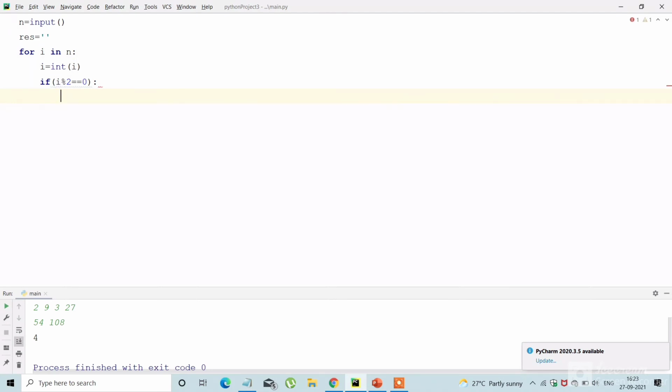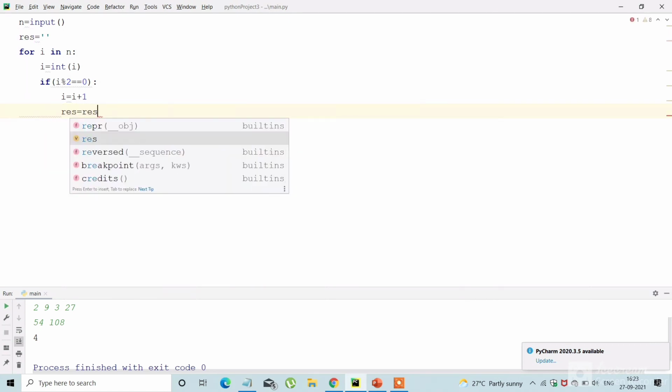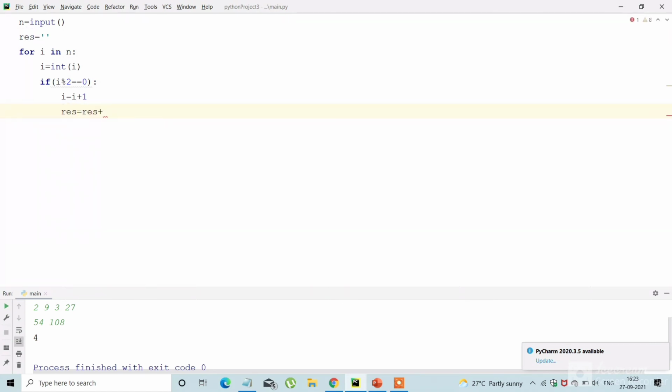Here I am applying the logic: if and only if i is an even digit, I am increasing it by 1 unit. Then I am adding it to the string result. Here again I have to typecast from integer to string format.